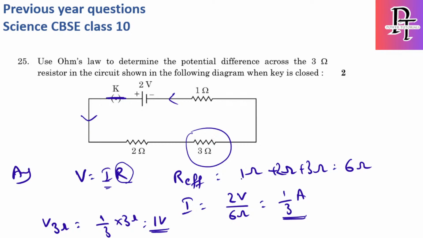Okay, this is very easy for you. If the same question is asked for a parallel combination, what should be the R effective? 1 by R effective will be 1 by R1 plus 1 by R2 plus 1 by R3. This is the formula for parallel combination, and the earlier one is the formula for series combination.